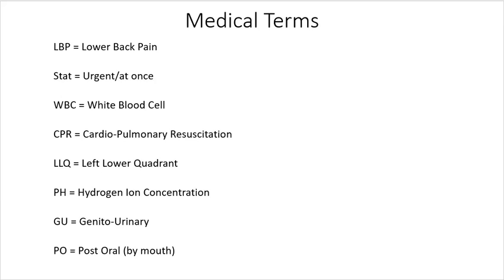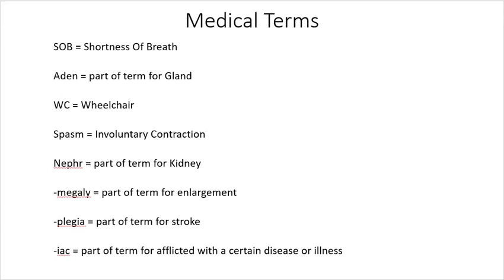pH stands for hydrogen ion concentration. GU stands for genitourinary. PO stands for post-oral. What most of us think PO stands for is by mouth, and that's sort of more how it's used in the United States of America, but in Europe, PO often means post-oral. SOB stands for shortness of breath.